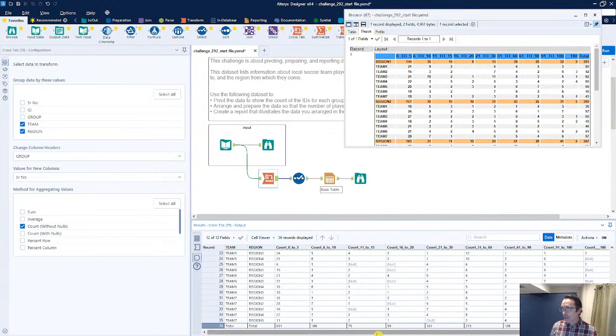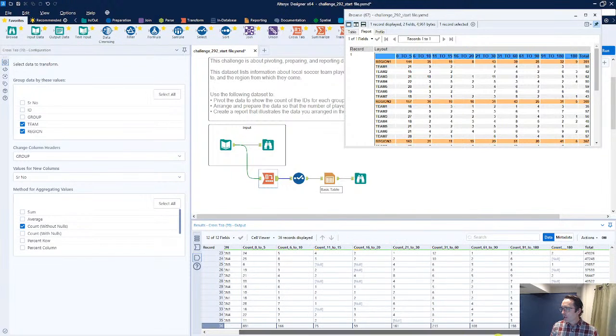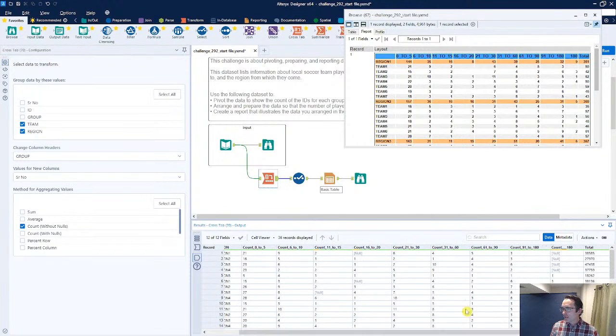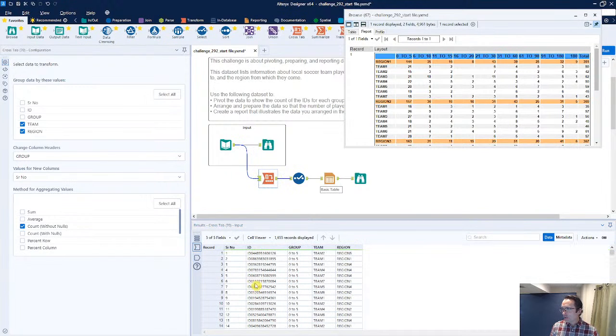But then if we take a look at our totals column, I'm not entirely sure what is going on with that. Something is definitely not counting up properly, unless it's just looking at the ID here or something, or there's something else that's not correct within this.